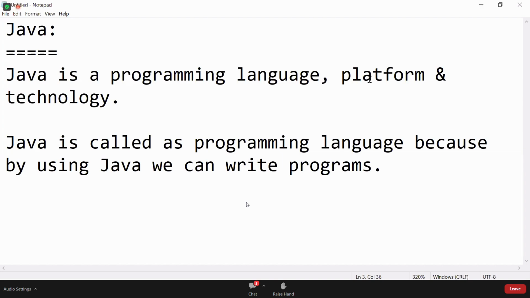For example, in interviews they ask, what is a platform? Students give the answer, Windows is a platform. Yes, Windows is a platform, but it is not the definition of a platform. It is an example of a platform. What are they asking?